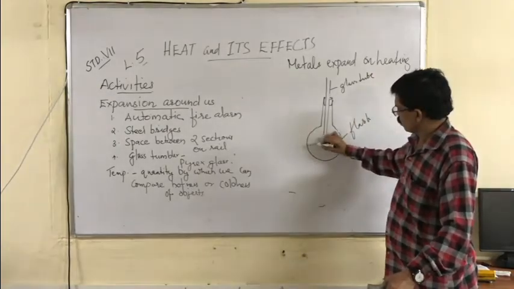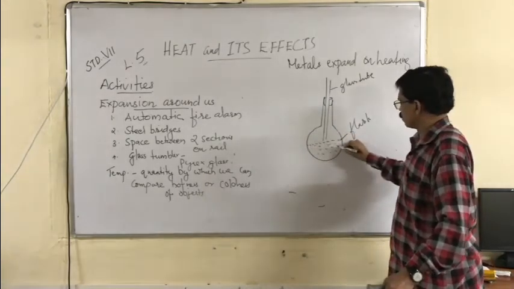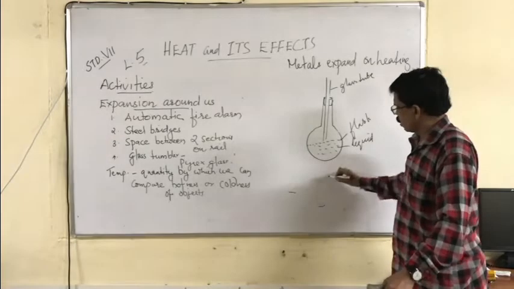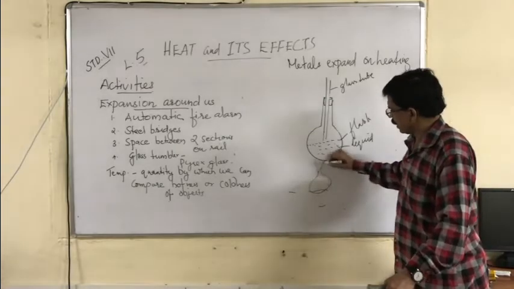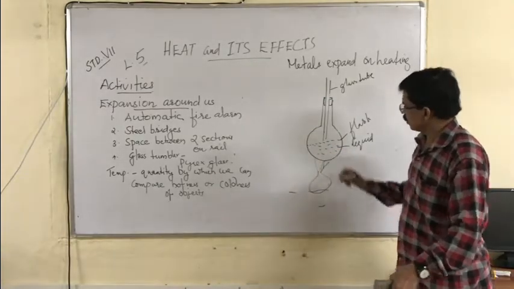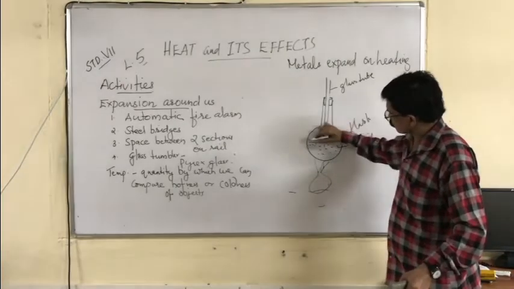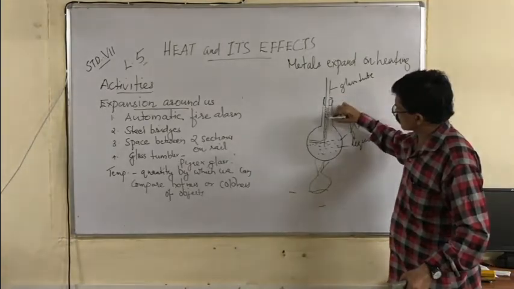Now you can see water, any liquid you can take. Now you heat it by using a heating device. When you heat it, the water starts moving, and the water level increases.